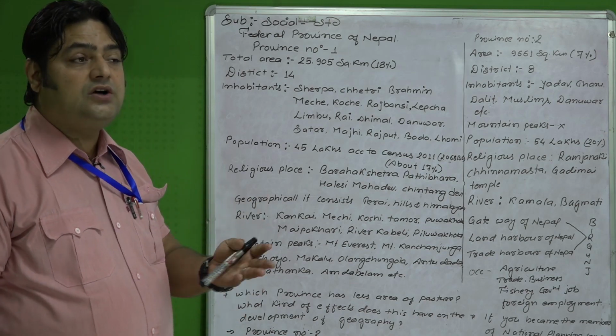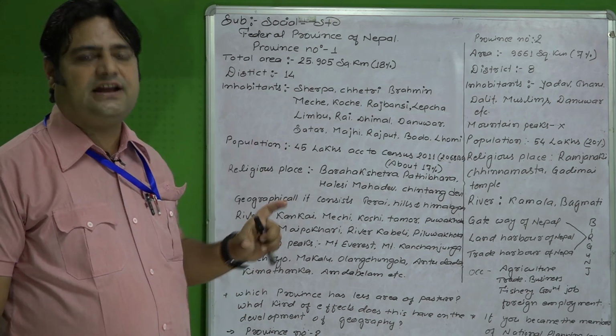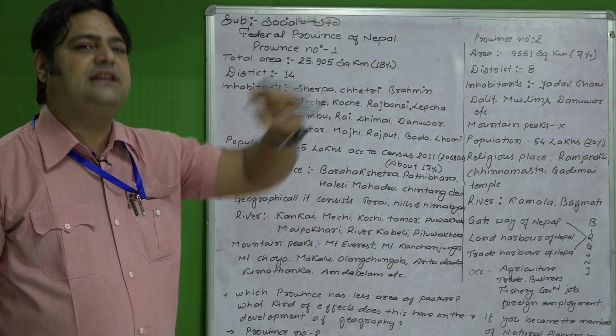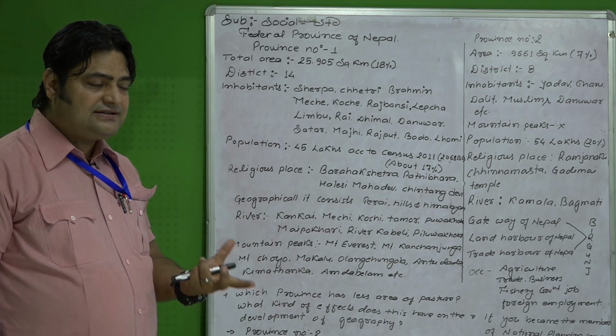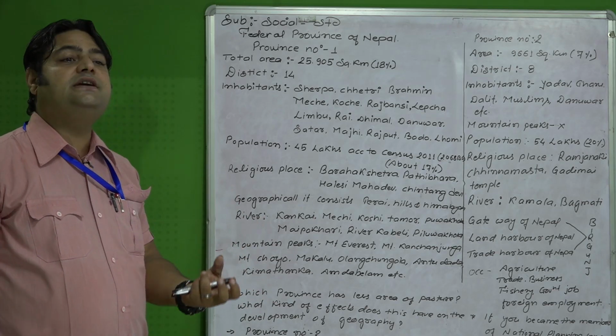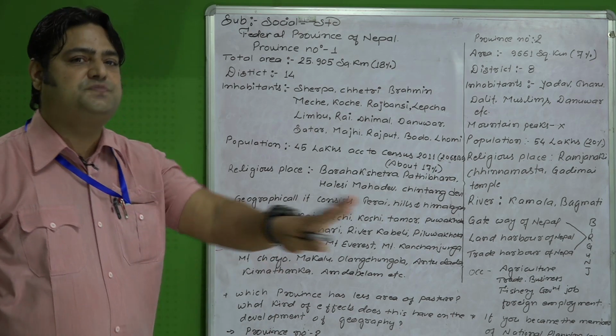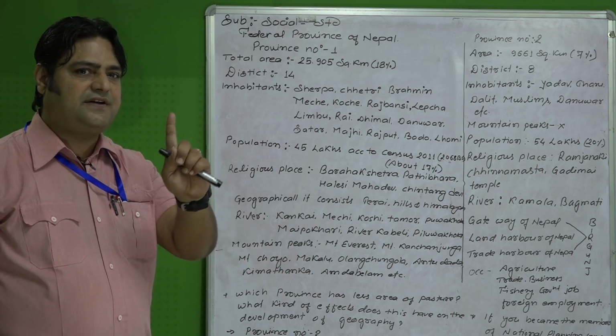Why? It is because the land is very less. It does not consist of the hilly and the Himalayan region. The land is very less. Land is very less means less pasture area. Less pasture area means it directly affects the livestock. That is the effect.